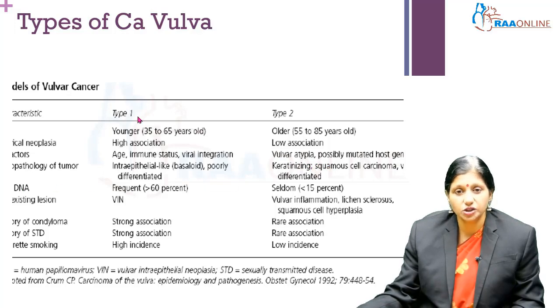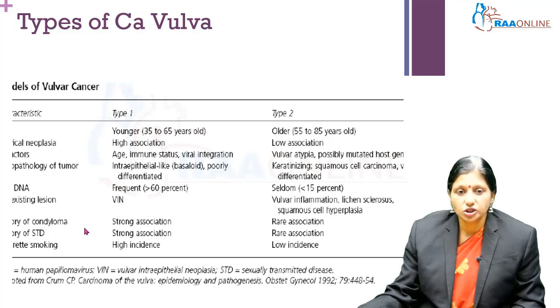DNA association of type 1 is usually with HPV, whereas very rarely have type 2 been shown to have HPV DNA co-infection. In type 1, the pre-malignant lesion is vulval intraepithelial neoplasia, whereas for type 2, the pre-malignant lesion is lichen sclerosus.